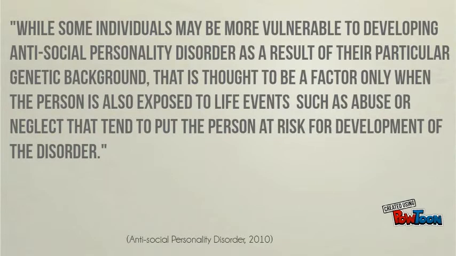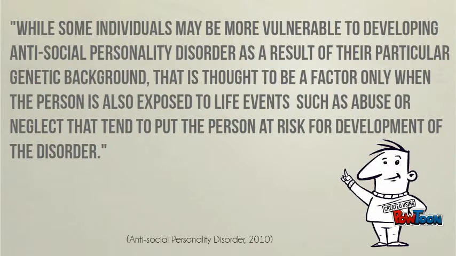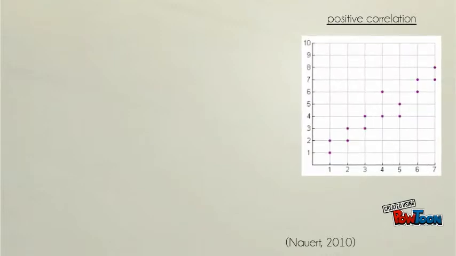While some individuals may be more vulnerable to developing antisocial personality disorder as a result of their particular genetic background, that is thought to be a factor only when a person is exposed to life events such as abuse or neglect, which tend to put the person at risk for development of the disorder. For example, in Ted Bundy's childhood, he suffered tremendous abuse and neglect by family members and alleged sexual abuse from a Boy Scout leader.